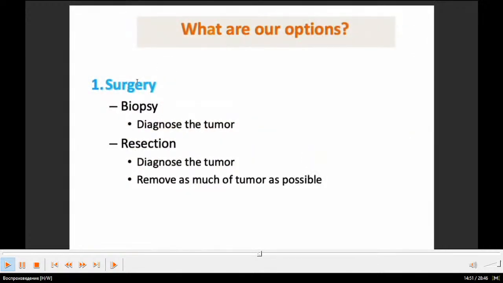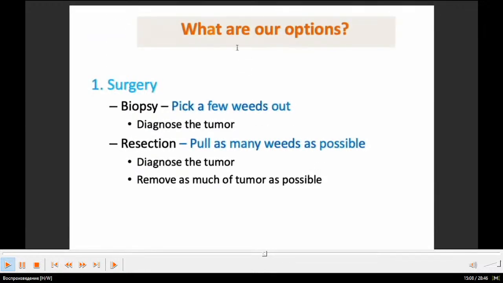What are our options? First, surgery. Biopsy: diagnose the tumor, and after that, resection: remove as much of the tumor as possible. Next, surgery, biopsy, how it's done: pick a few weeds out to diagnose the tumor.